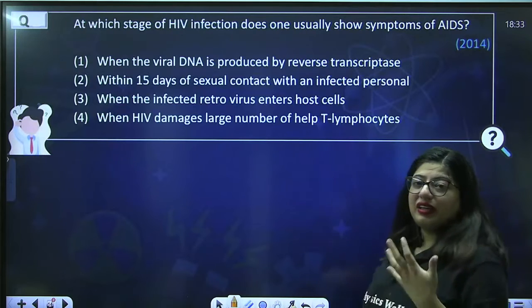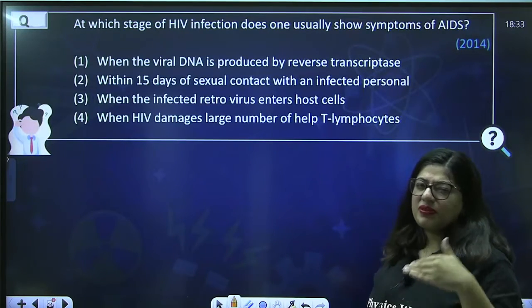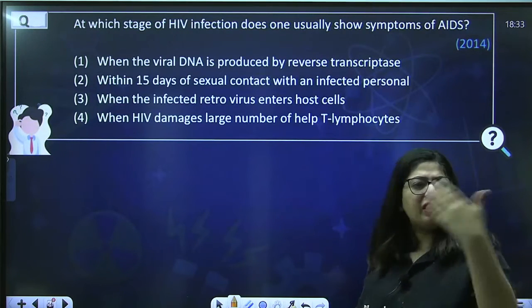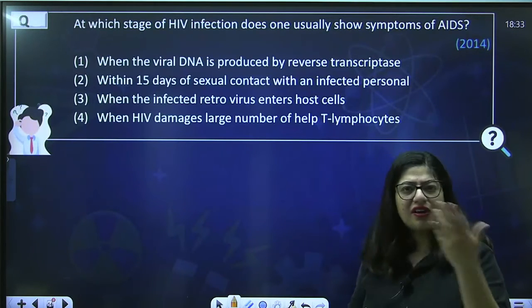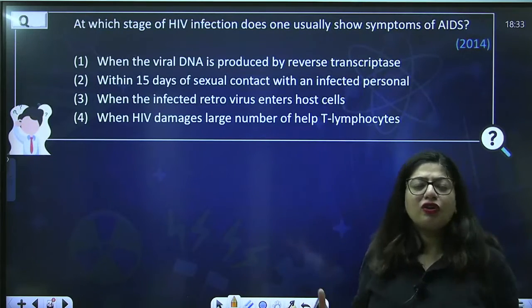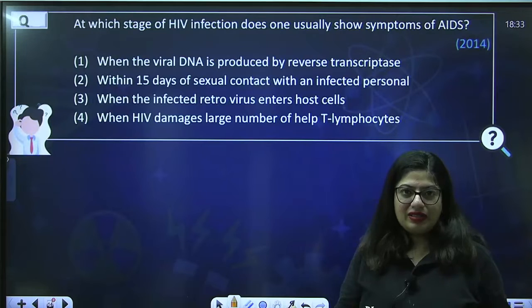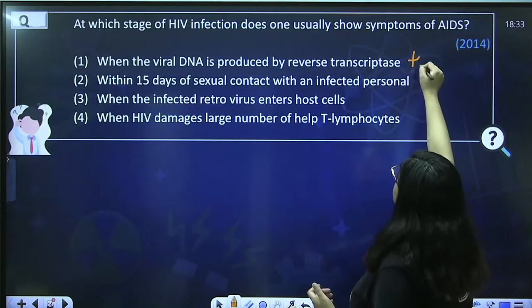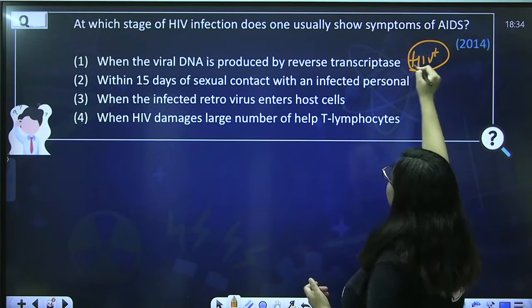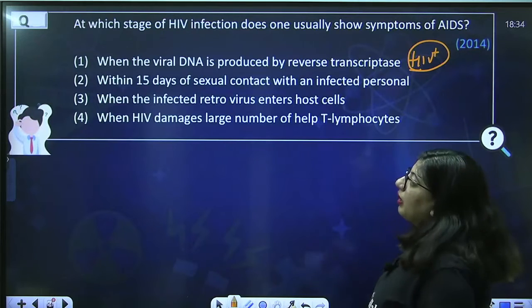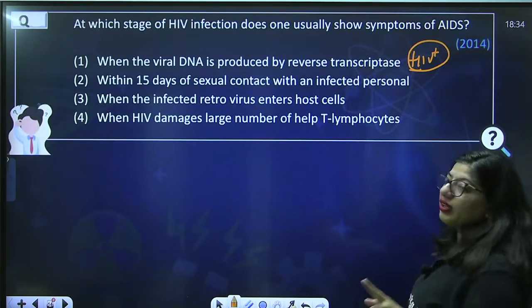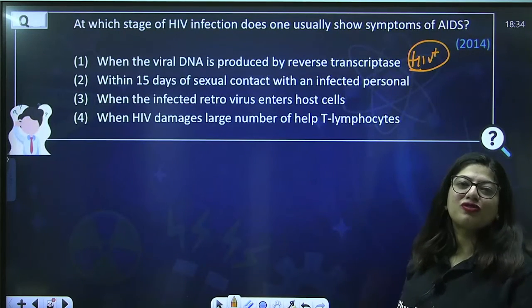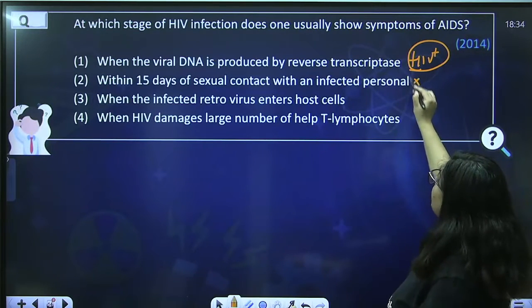So, whenever the viral DNA replicates, that means the person got the infection today, and the viral DNA will start replicating today. So, this is how you don't get to know that you have AIDS. You might say you are HIV positive at this point because you have HIV in you, but you can't say you have AIDS. When within 15 days? No, the time lag itself is 6 months to 5 to 10 years. So, this is not the case.